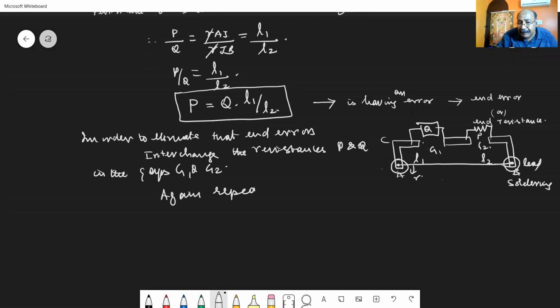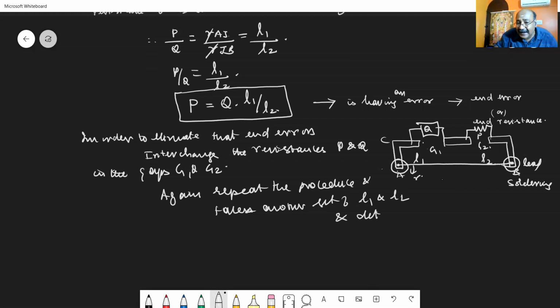You repeat the procedure and take another set of L1 and L2 and determine the unknown resistance P again. Now, the average value of P.